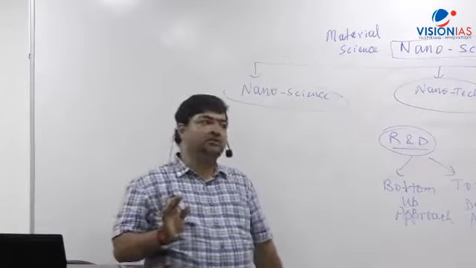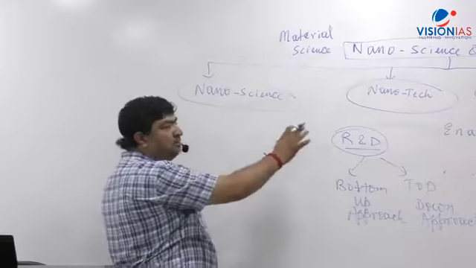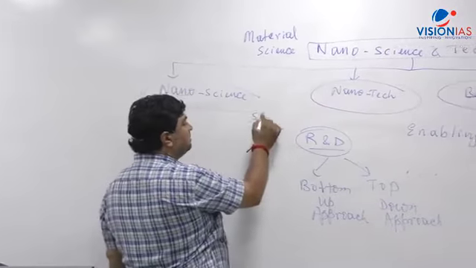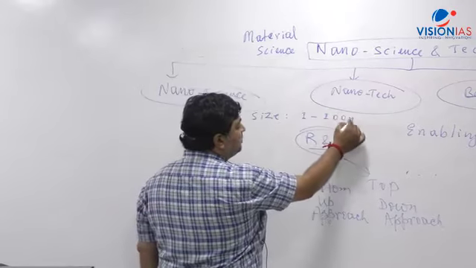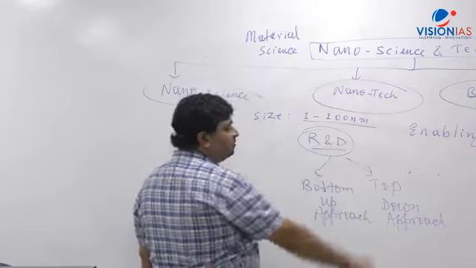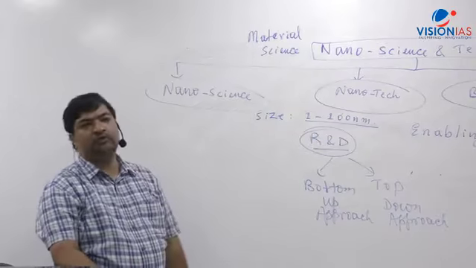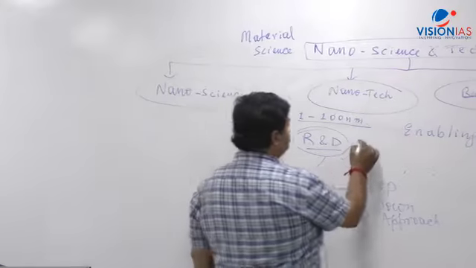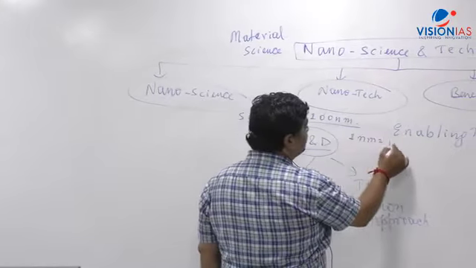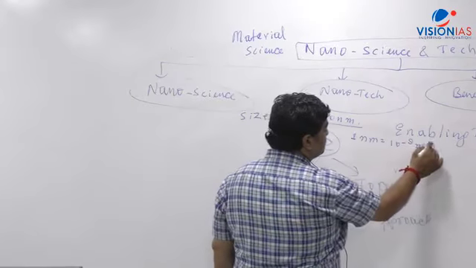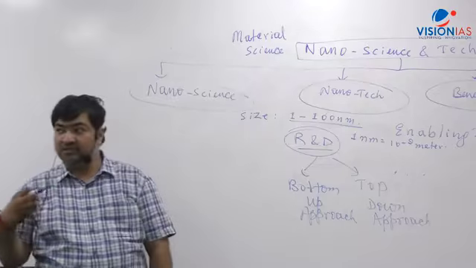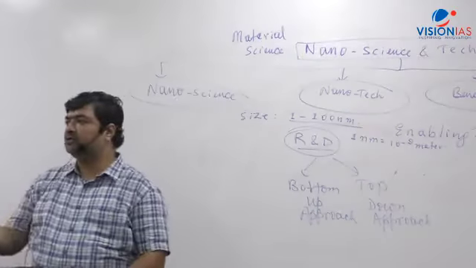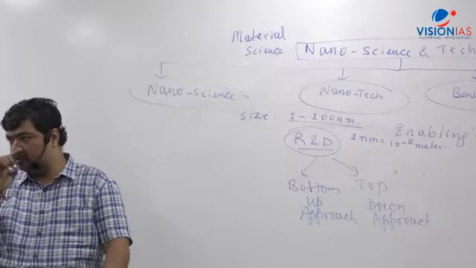But normally speaking, you remember that nanotechnology goes to a size here. If you look at the size here, it goes to 1 to 100 nanometers. When you deal with the size of 1 to 100 nanometers, 1 nanometer is equal to 10 to the power minus 9 meters. Right, this is the size there. So when we are dealing with that kind of scale, that's why nanotechnology comes into existence, right?